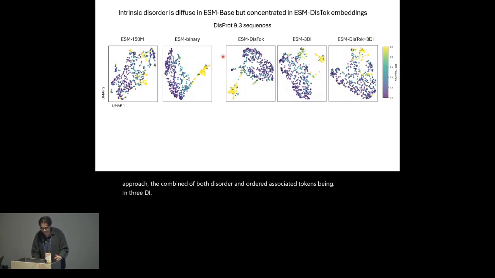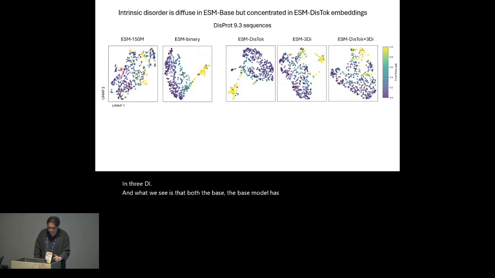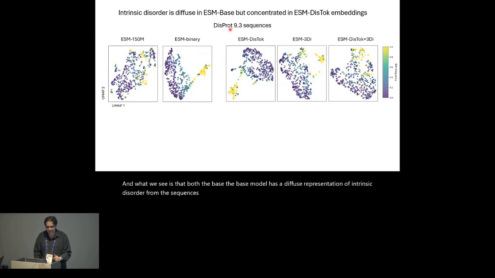And what we see is that the base model has a diffuse representation of intrinsic disorder from the sequences that we ran this plot on, which are sequences from the DisProt 9.3 dataset, in comparison to ESM binary and ESM DisTalk, which show that disorder has been encoded almost as a separate arm within the embedding space.